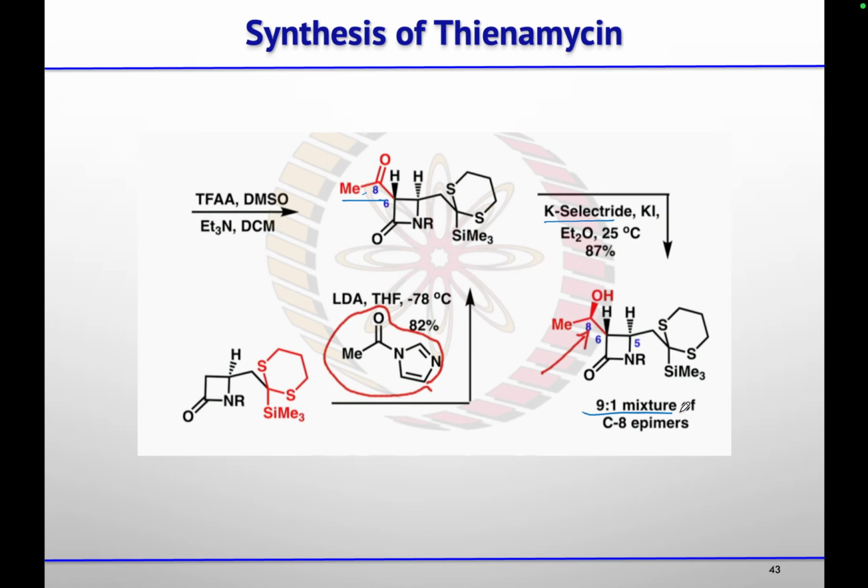So now they got a 9:1 mixture of the epimers, and whichever they want, they used the corresponding K-Selectride. Another way to get this is by using imidazole and acylated imidazole. From that also they will get this carbonyl compound, and then again using K-Selectride they will selectively get one of the alcohols.